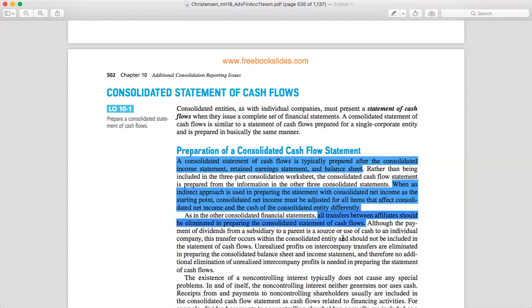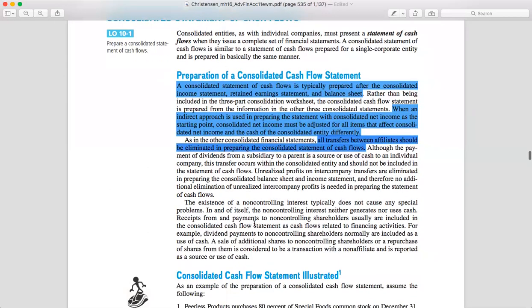Walaupun di sini katanya ada pembayaran dividen begitu kan, itu juga harus tidak dimasukkan ke dalam statement of cash flow. Begitu juga dengan keuntungan yang belum direalisasi dari transfer antar perusahaan itu dieliminasi dalam penyusunan laporan posisi keuangan kan. Nah itu nggak perlu lagi dicatat dalam penyusunan laporan arus kas. Nanti teman-teman silahkan pahami yang bagian di sini ya.